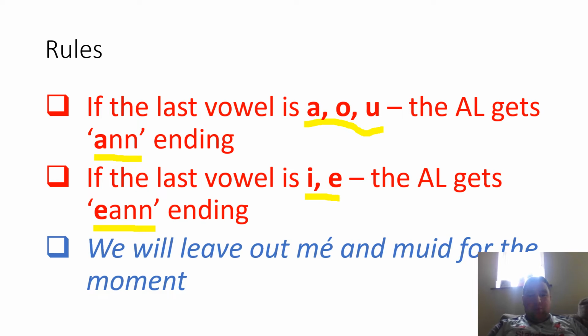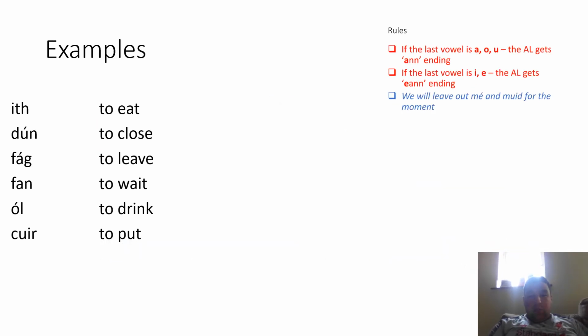All right. So the A, the broad vowel, goes with the A, the broad vowel as well. E, narrow, goes with I or E, the narrow. All right. Now we just have the examples of our verbs here, and I just put them up here so that we could look at them to find the last vowel in these verbs.